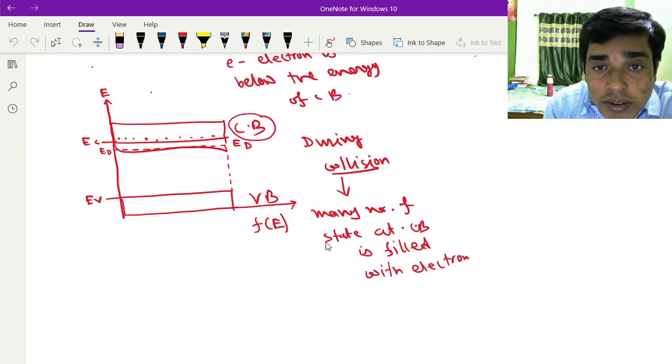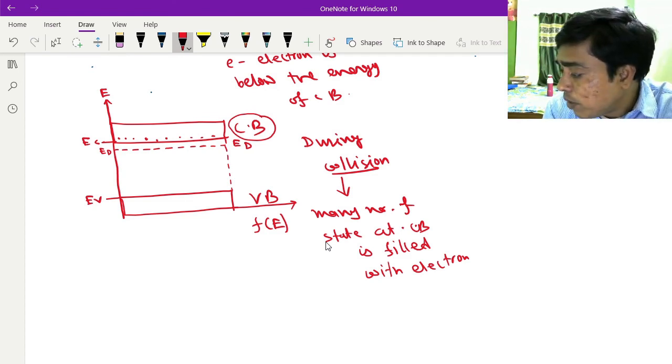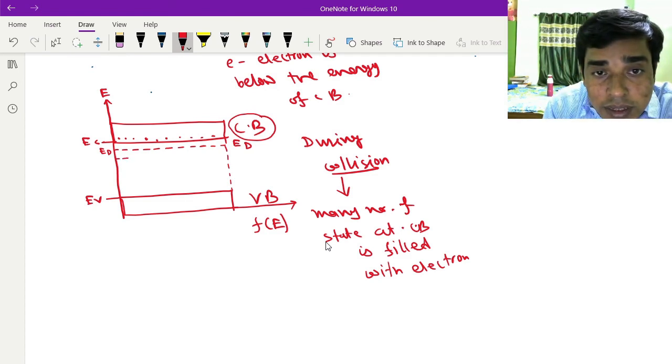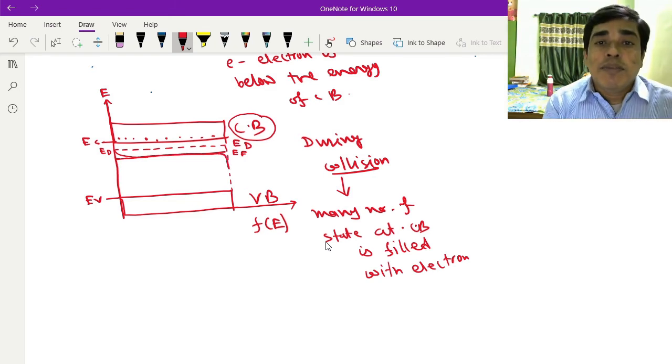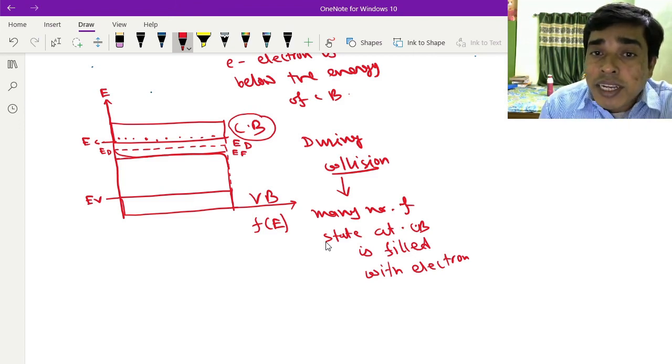So suppose this is the Fermi level. This is the Fermi level, it moves towards the conduction band. So this Fermi level can be represented in this way. So the Fermi level moves towards the conduction band. Why does it move? Because the number of states in the conduction band is filled.